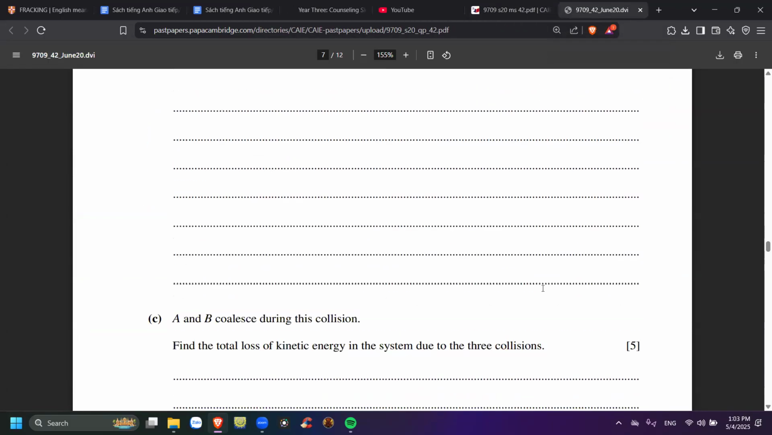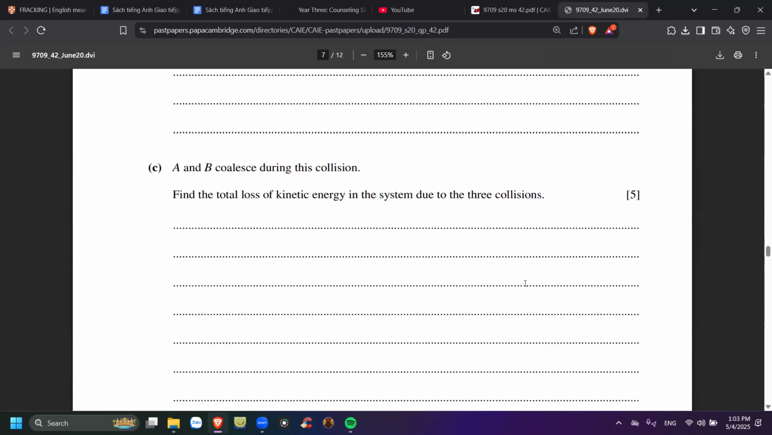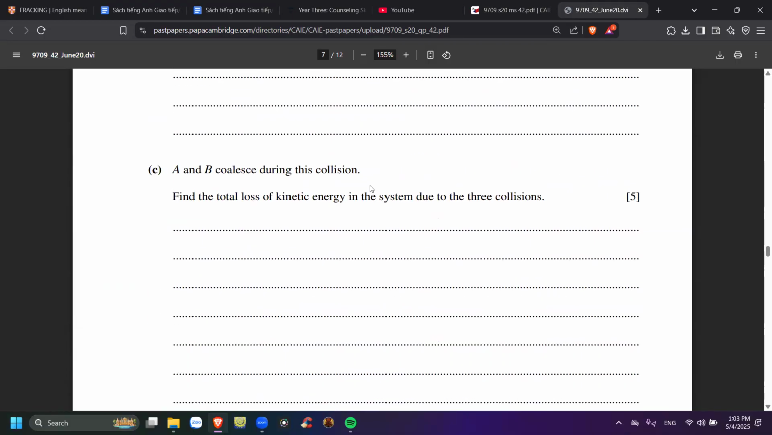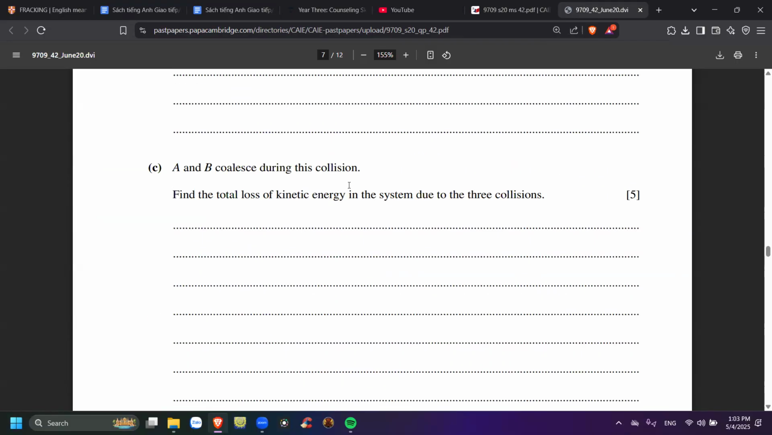Okay, and then let's see. A and B coalesce during this collision. What is this collision? So it is the second collision. That's what I talk about in question B. Sau cái va chạm ở câu B á, thì là cái A and B nó sẽ đụng, nó sẽ hợp vào nhau luôn.